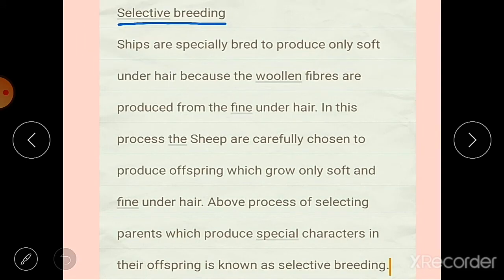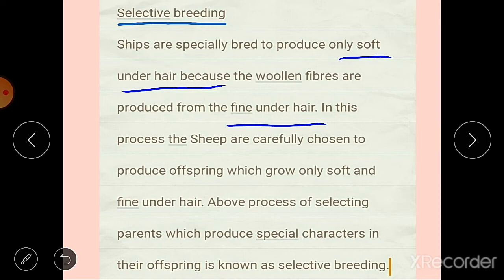Then what is selective breeding? Selective breeding means sheep are specially bred to produce only soft under hair. Because woolen fibers are produced from the fine under hair, and we make yarn from woolen fiber, this yarn is made from the soft under hair.